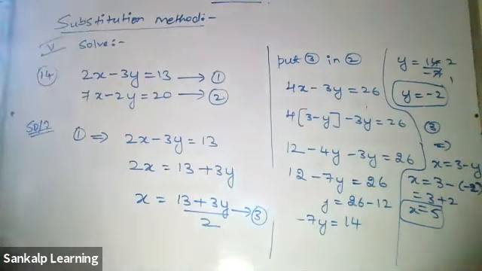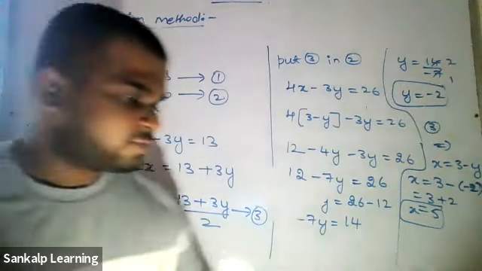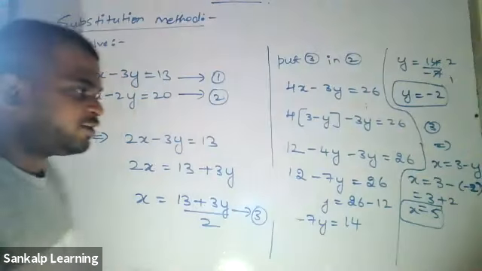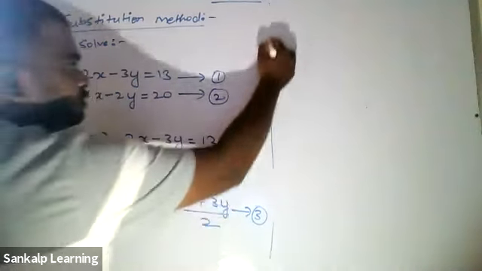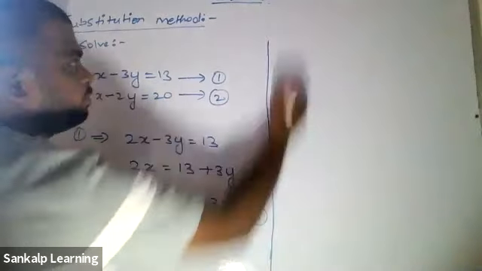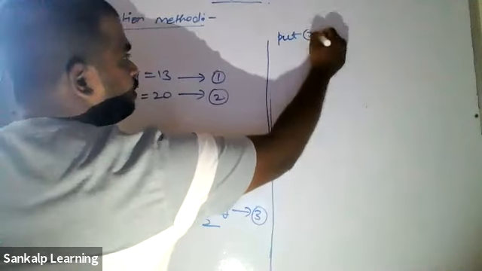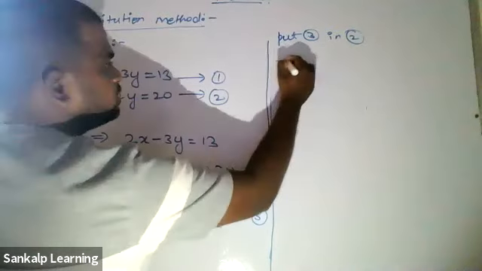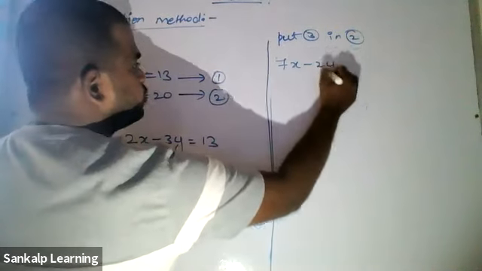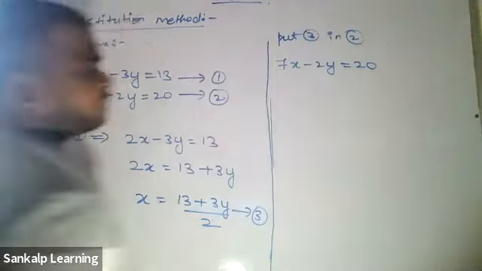Next, what should we do? Put equation 3 in equation 2, exactly. So let's put equation 3 in 2. First, let's write down equation 2. What is equation 2? 7x minus 2y equal to 20.